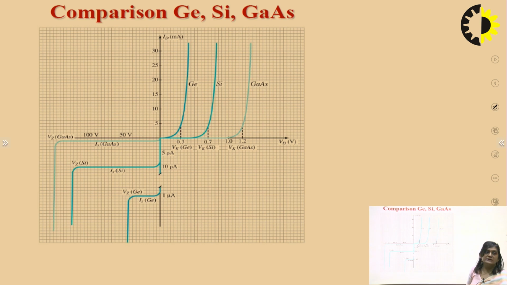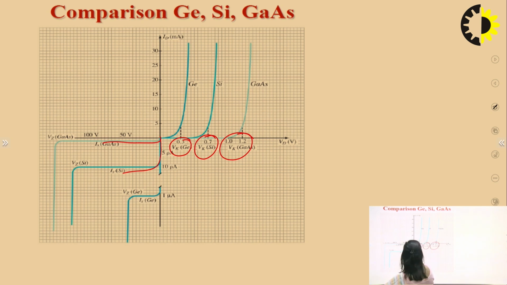Now this is the difference between the germanium, silicon and gallium arsenide voltage-current characteristic curves. In case of germanium, 0.3 is the knee voltage, meaning before 0.3 it will not start conducting, for silicon it is 0.7, and for gallium arsenide it is 1.1. So the first difference between the three is that they all have a different cut-in voltage, and we can see the reverse saturation current is this much, this much and this much.